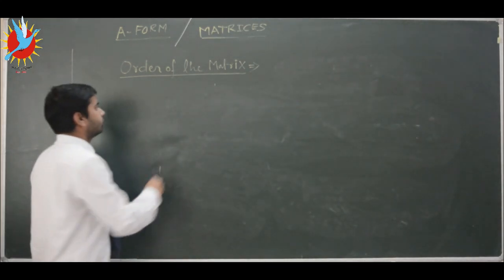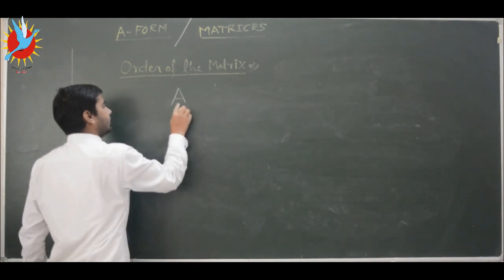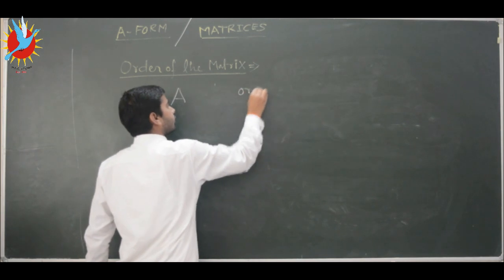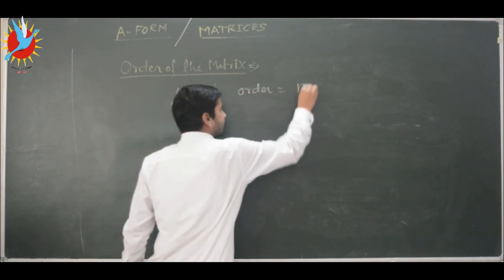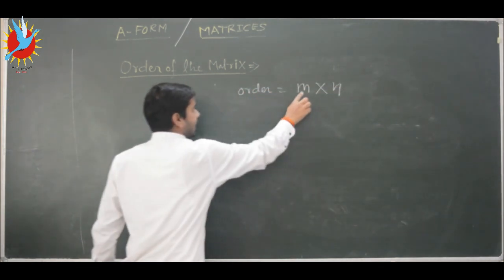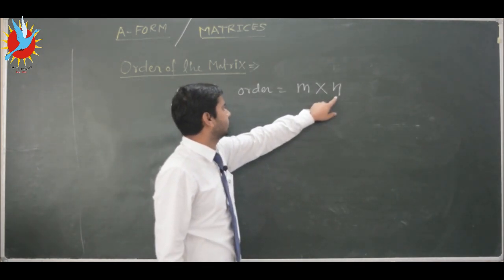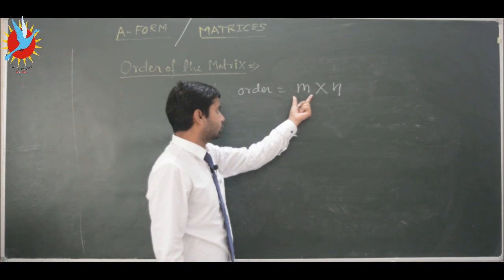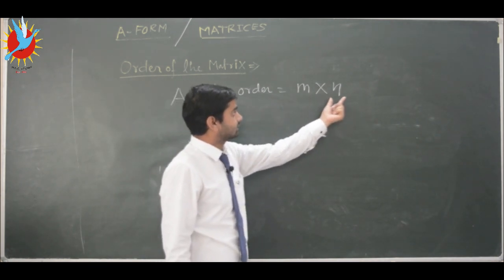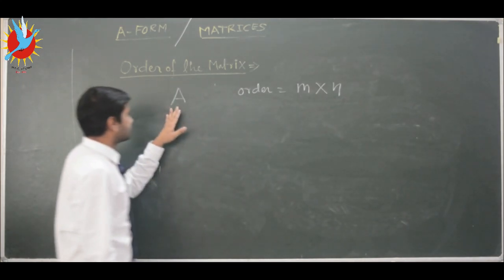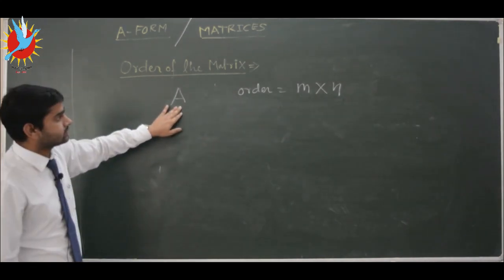Suppose we have a matrix A and the order of this matrix is m by n. So this m denotes the number of rows and this n denotes the number of columns. The first number that is written in the order denotes the number of rows, and the second number is called the number of columns. So here the size of this matrix A is m by n.